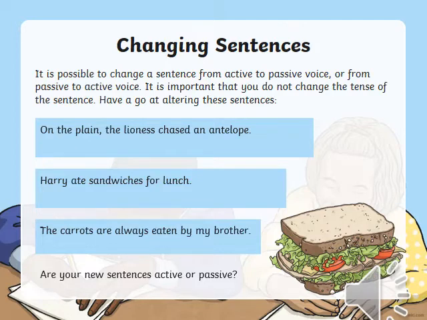The carrots are always eaten by my brother. Now decide whether it is active or passive. Very good. Passive sentence. Now we will change it into an active sentence. My brother always eats the carrots. Well done.